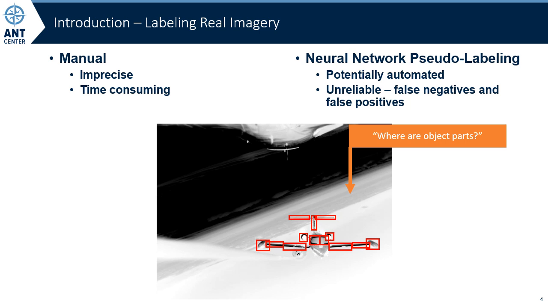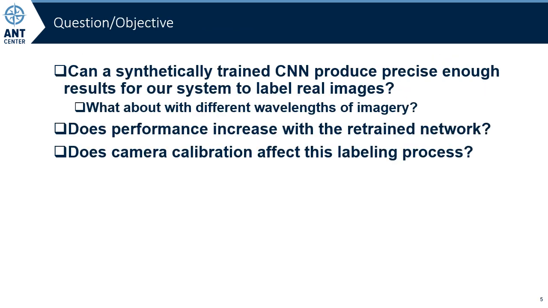An obvious solution to improve performance is to train the CNN on data closer to the target domain, i.e., using labeled real flight imagery from operations. However, creating labeled data of real imagery is difficult. This is because manually labeling real imagery is imprecise and extremely time-consuming. Also, using a neural network to assist with labeling may result in false positives if tuned too leniently, and result in false negatives if tuned too strictly.